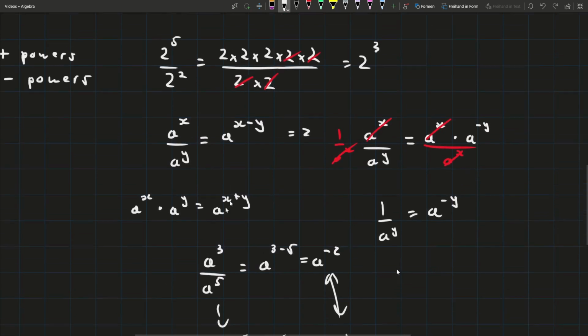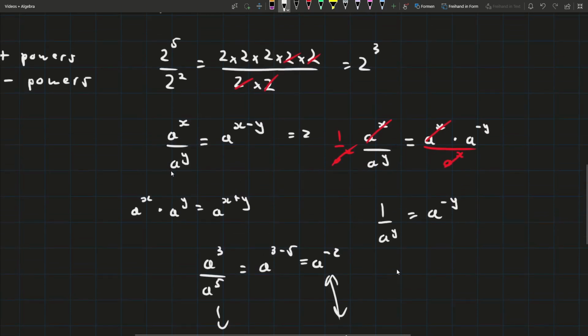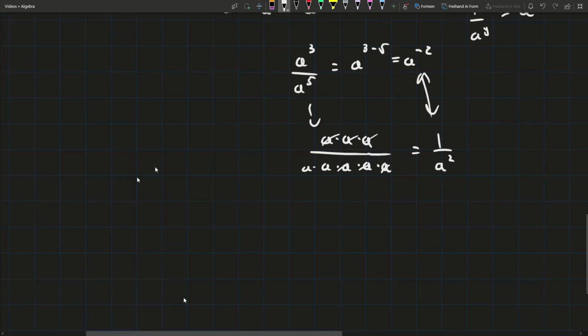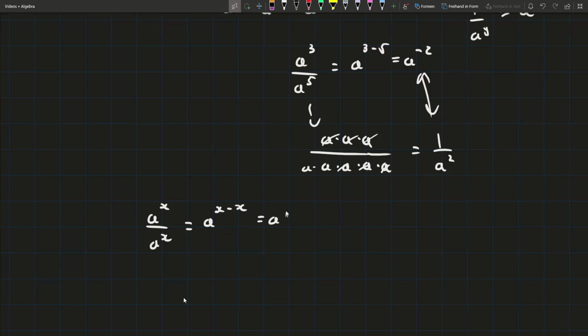Well, how can we use either of these rules to figure that out, maybe? Well, if we use this subtraction rule, we could get something minus the same thing, and that'll give us 0. So let's give that a go. The two numbers I'll choose: let's say we have a to the power of x over a to the power of x. That's going to be a to the power of x minus x, which is equal to a to the power of 0.